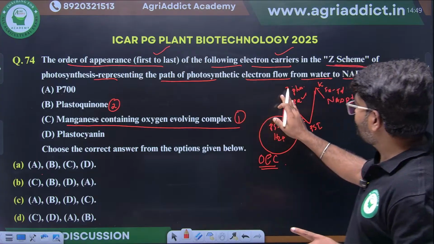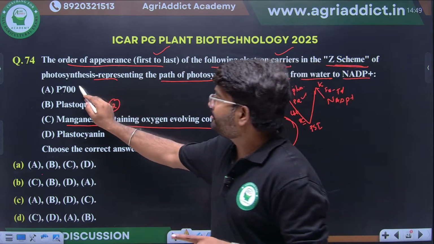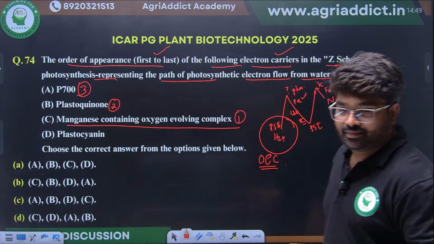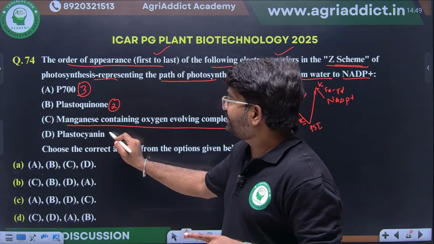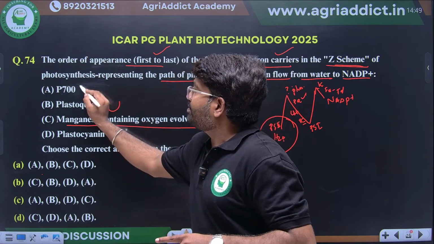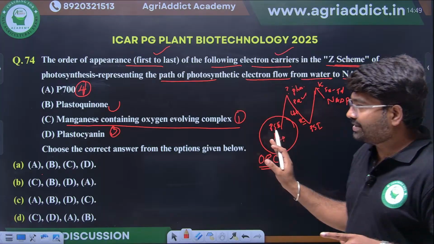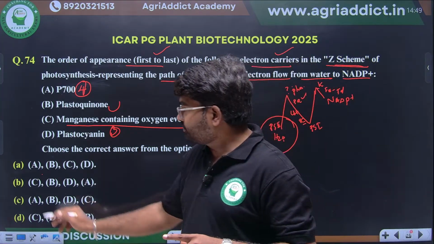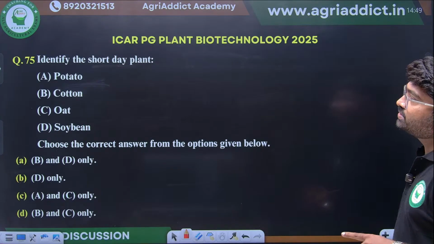From plastoquinone it is going to plastocyanin. So this will come at the third step. And the fourth step will be P700. Clear? So the right option is what? Option B, CBDA.